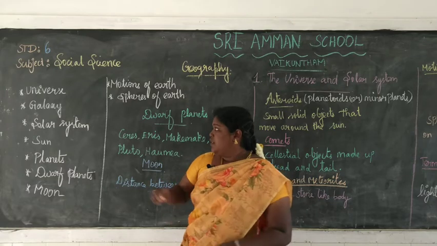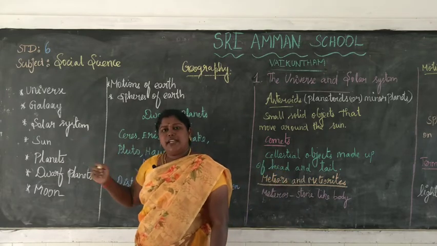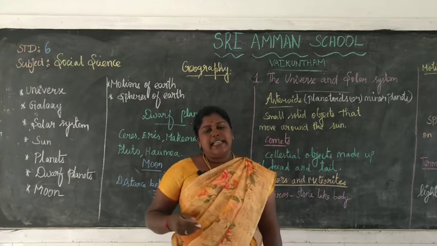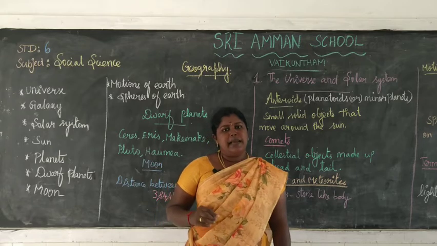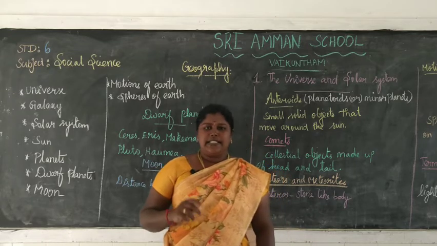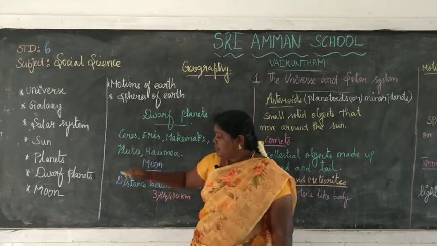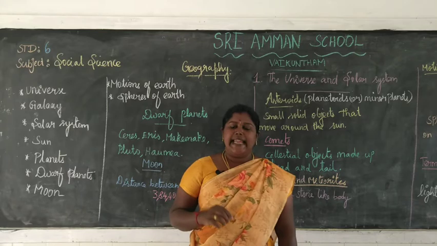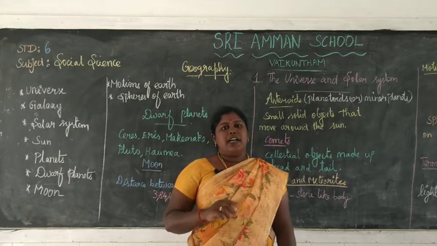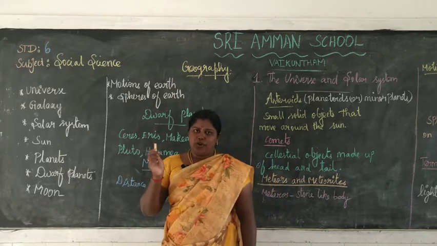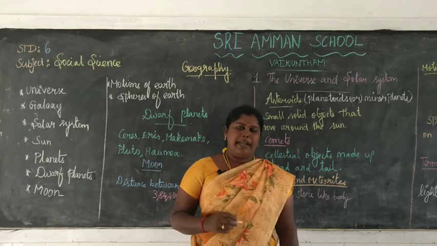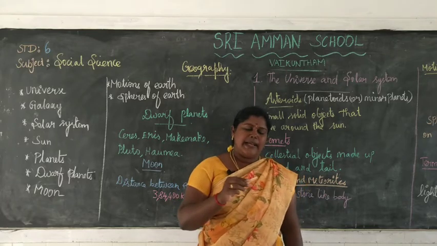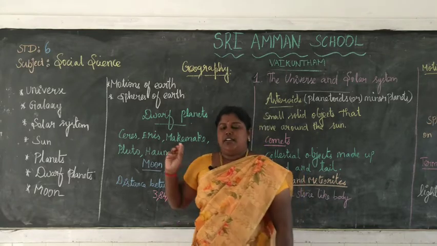So, the sun is at the center of the solar system. The sun is self-luminous, that means it can light up on its own. All the planets revolve around the sun. The sun is made up of hot gases such as helium and hydrogen. The elliptical path in which the planets revolve around the sun is known as orbit.